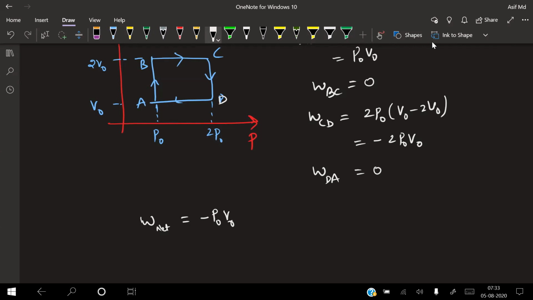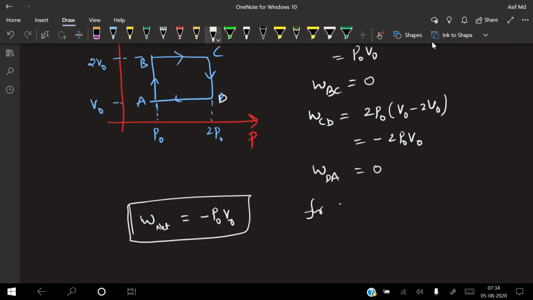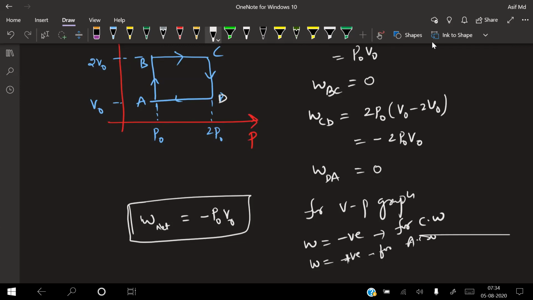Which direction are we going? It is clockwise only, but we are changing the positions of volume and pressure. So for a VP graph, work done is negative for clockwise, and work done is positive for anti-clockwise, the opposite of the previous case.